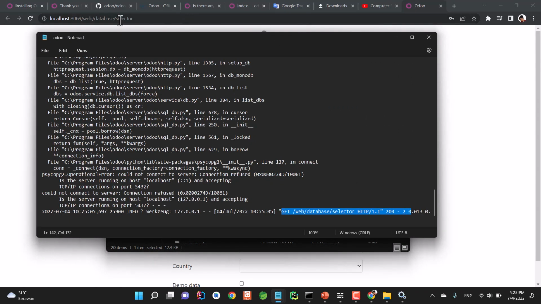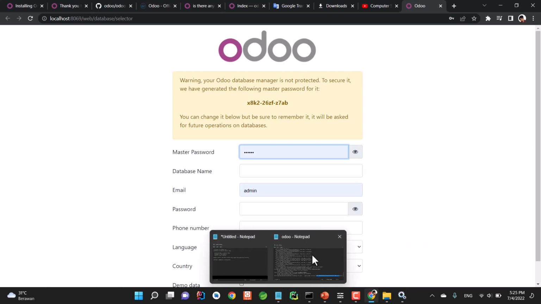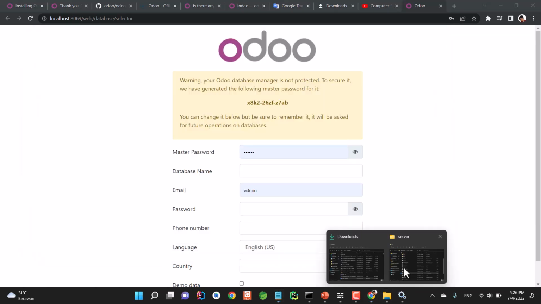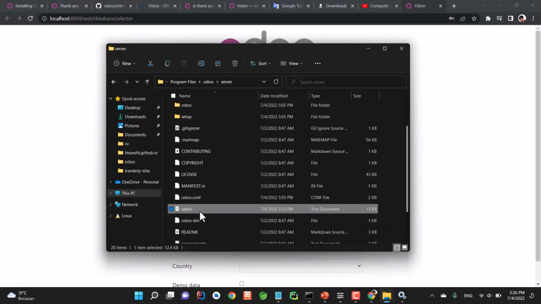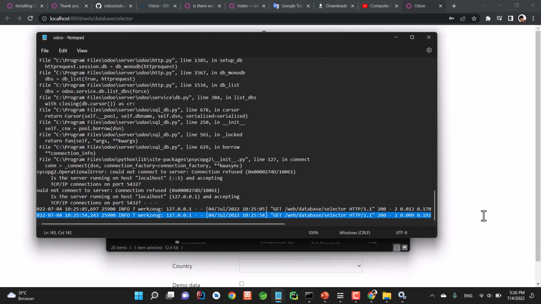Because we entered this page, a GET request means we visit a page of a website. So if we, for example, refresh this, we send a GET request to the browser. And if we reopen the file, here you can see a new log coming in.